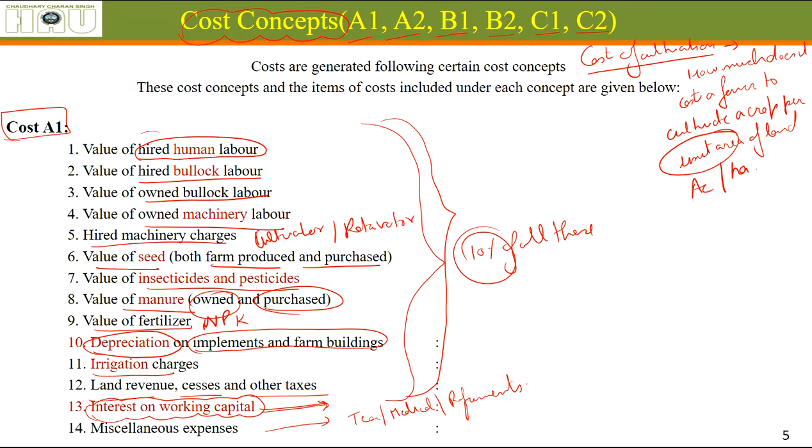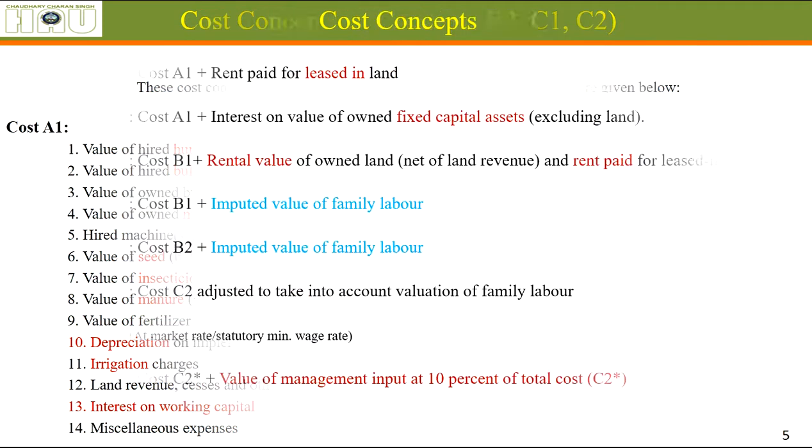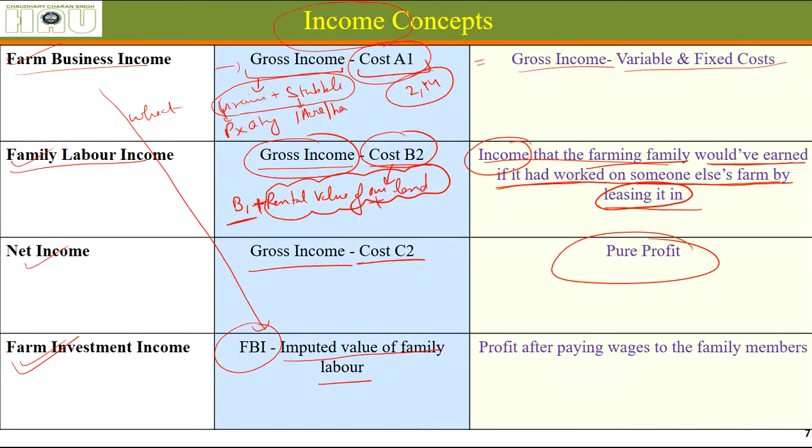Cost A1 does not include value of family labor. This is a very important point. Here what we are doing is gross income minus cost A1 minus imputed family labor value. Okay, so this is the profit after paying wages to the family members.